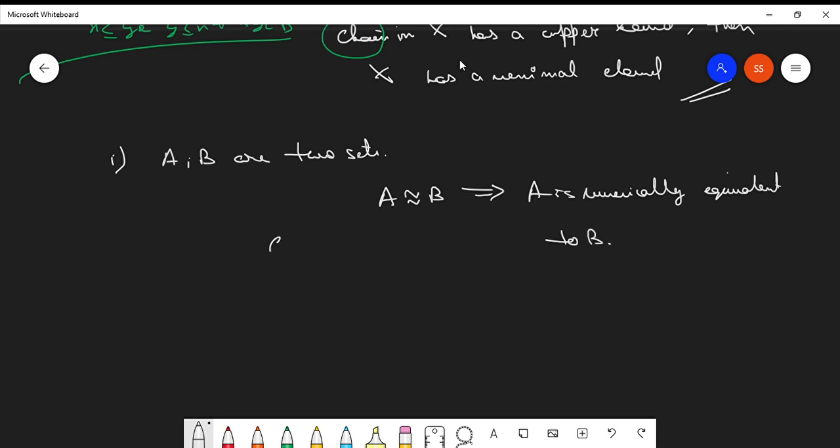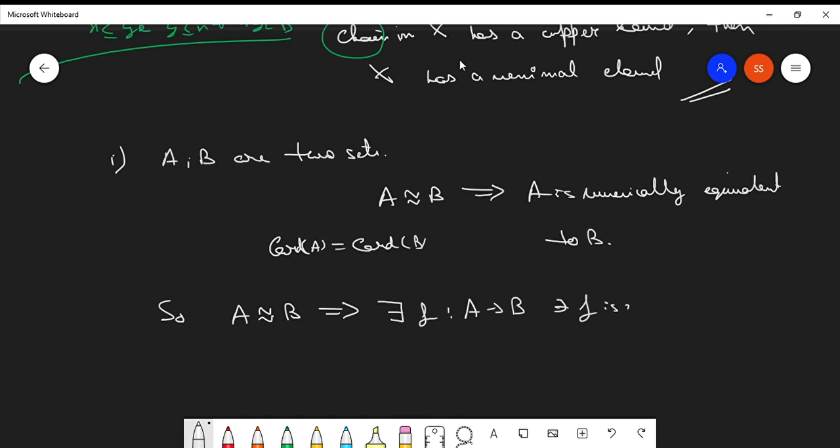This means that the cardinal number of A is equal to the cardinal number of B, or rather the number of elements in A is equal to the number of elements in B. This is the definition of the term numerically equivalent. When does this relation exist? If A is numerically equivalent to B, then there exists some f from A to B such that f is a bijection.